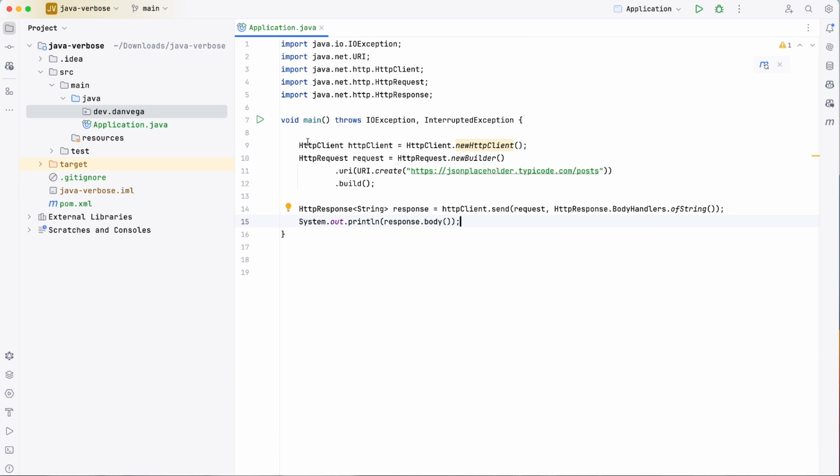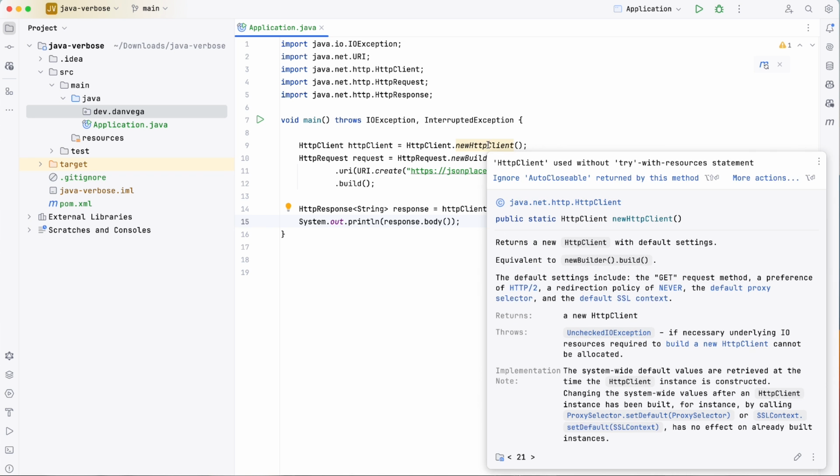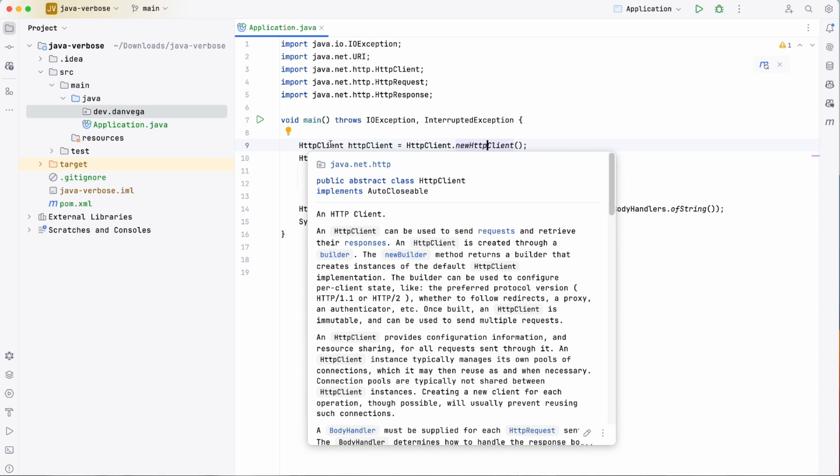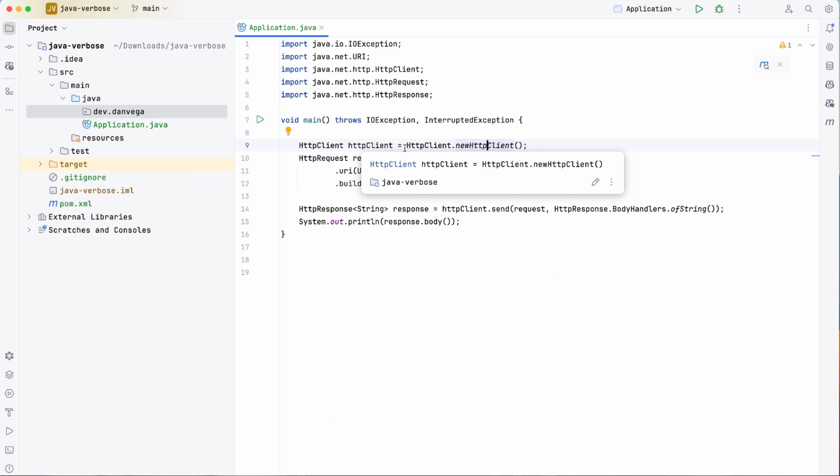That looks good. Now, I want to kind of clean this up because, again, looking at this, what we see on the right side is the actual call to the class. In this case, I'm creating a new HTTP client using a static method. On the left side, we declare this as an HTTP client with the name of HTTP client equals HTTP client. So this code right here, yes, we can improve upon this.